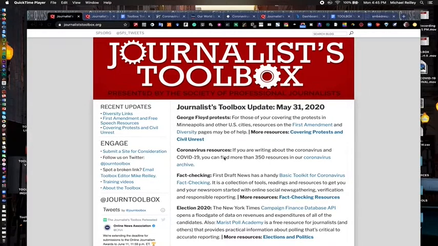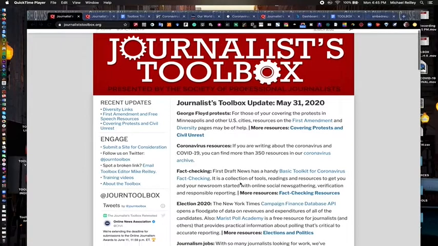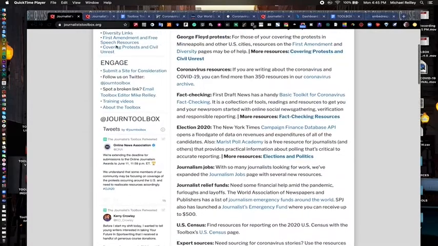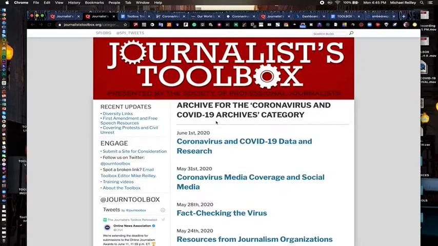First, I want to show you where you can find tools like this on the Journalist Toolbox. You can find them out here on the homepage in the main section, also on our rail. Down here on the left-hand side, it may soon be on your right-hand side, coronavirus and COVID-19 archives. And if you go into those archives, we have more than 350 resources in there.